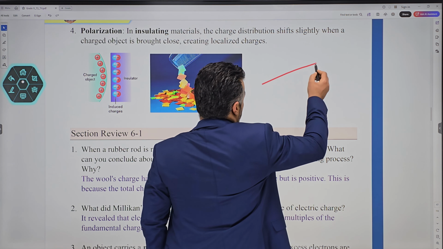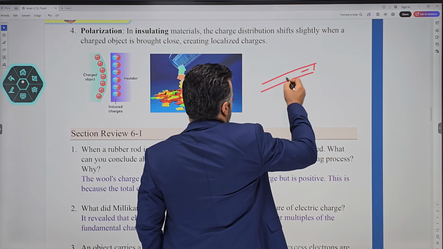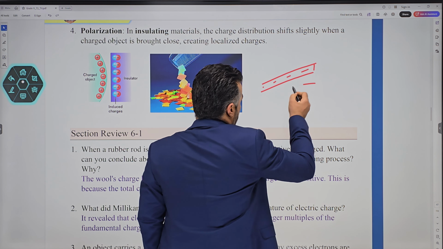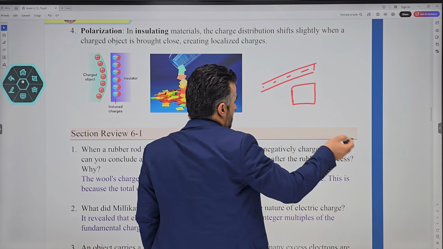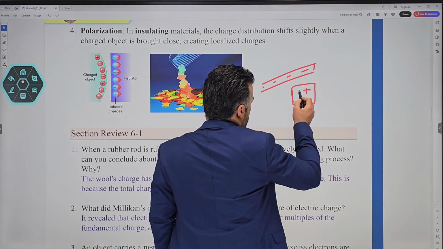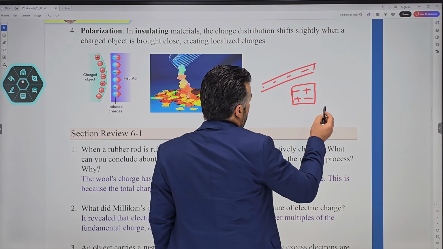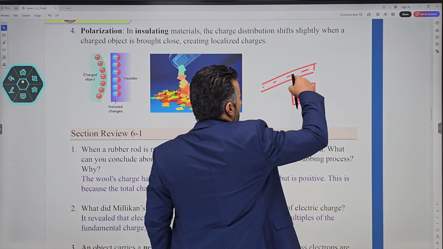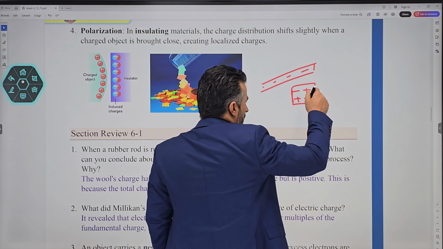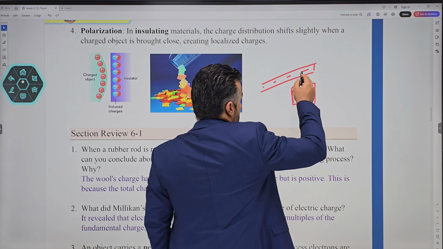Now let's say this is a plastic rod, it becomes negative, and we have a small piece of paper. This small piece of paper is obviously neutral. So we have positive, negative, let's say positive, negative. But we know that if this is negative, these negatives will repel one another, and positive will be attracted.